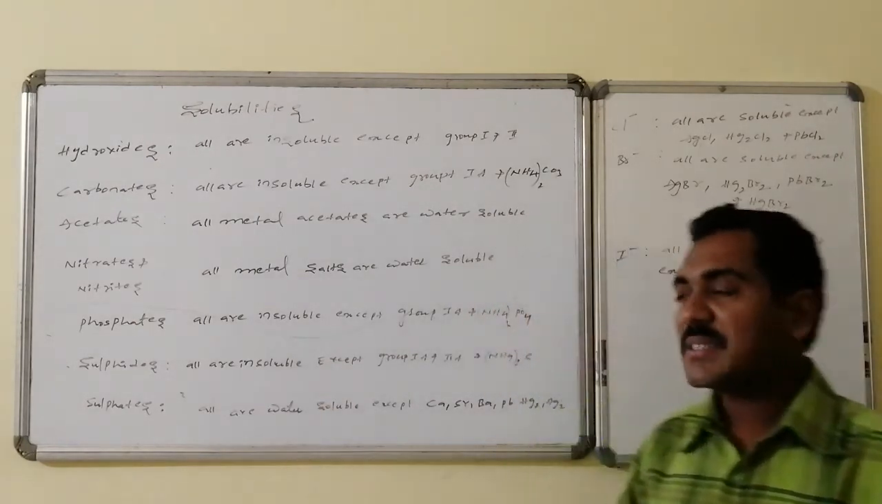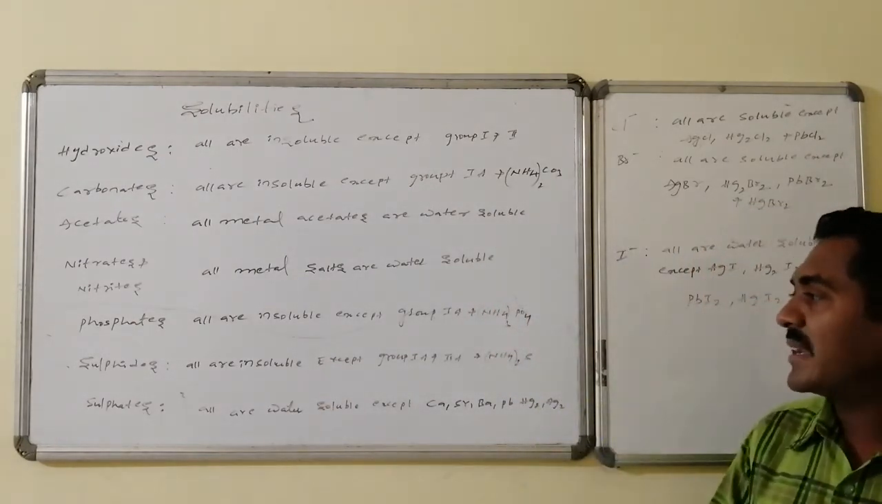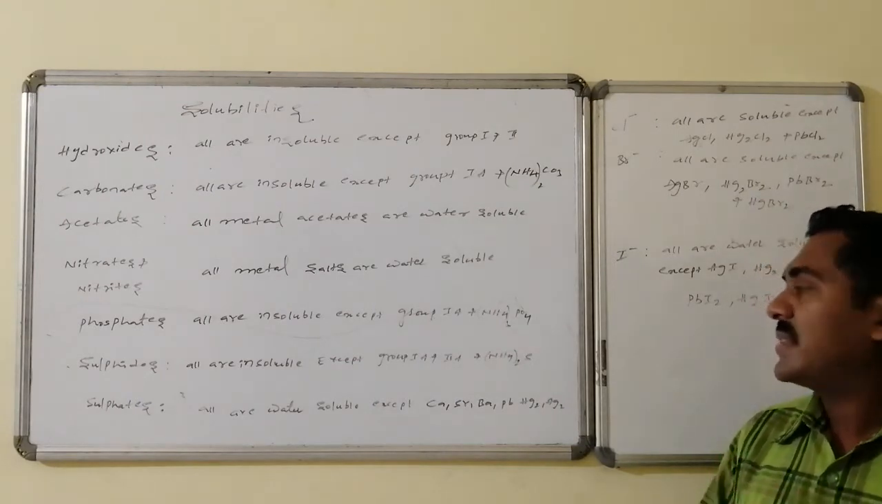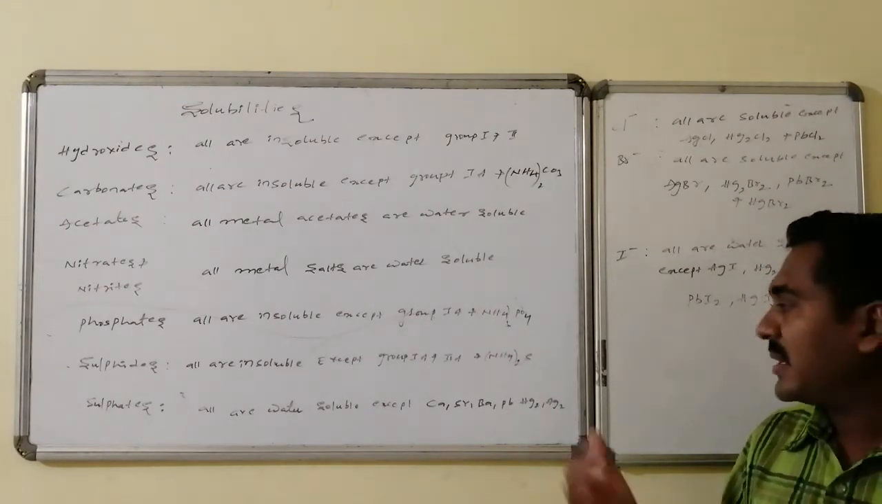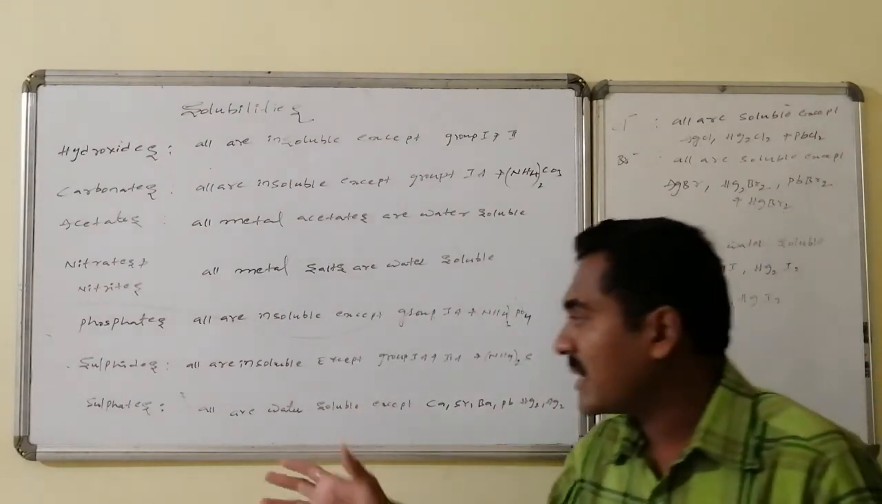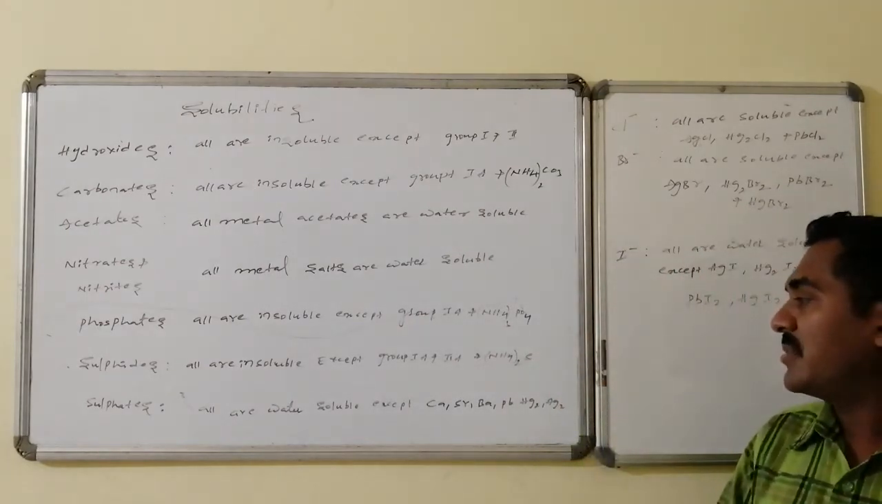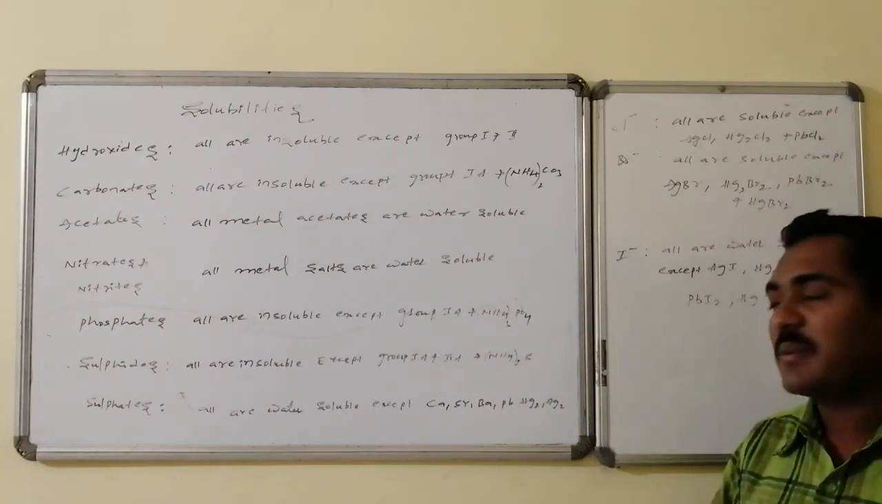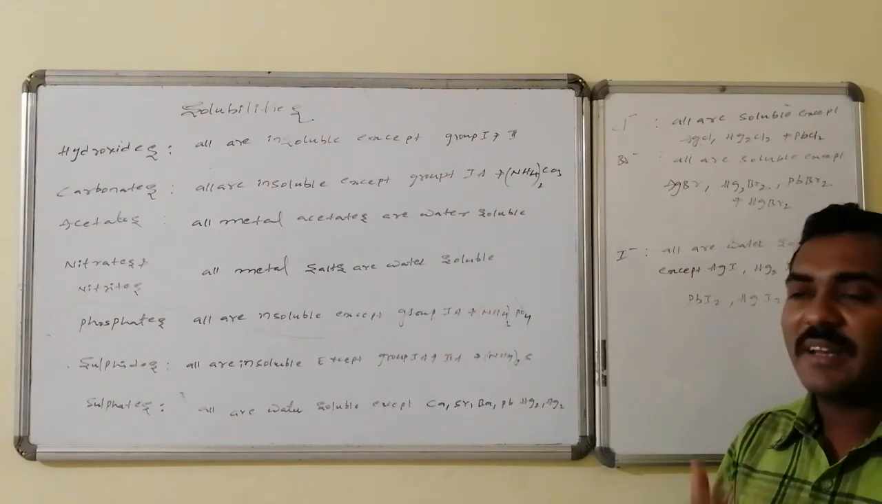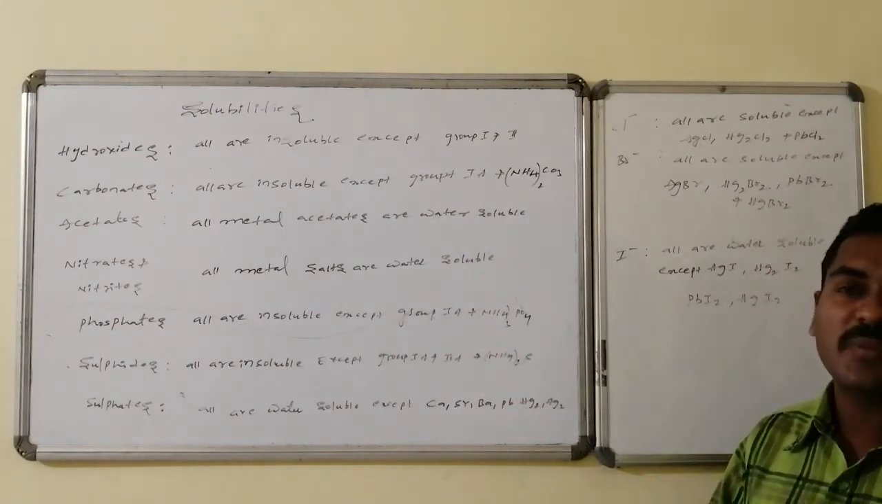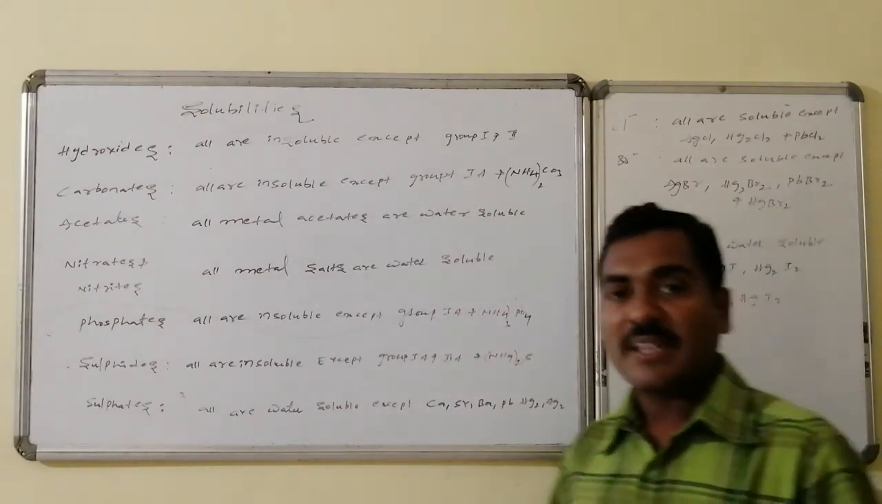Sulfides, S 2 minus, are all insoluble except the sulfides of the first group and second group, followed by ammonium sulfide. Similarly, sulfates are all water soluble except calcium, strontium, barium, radium, that is the second group, some lead, and Hg2SO4 mercurous, followed by silver sulfates.